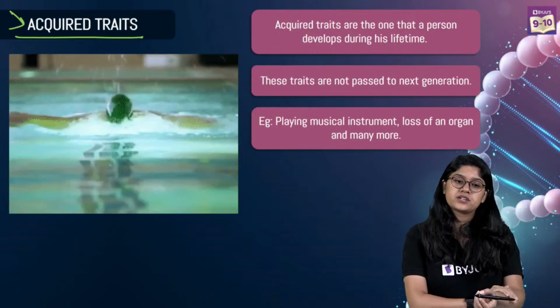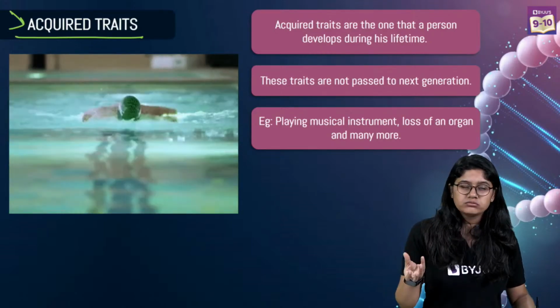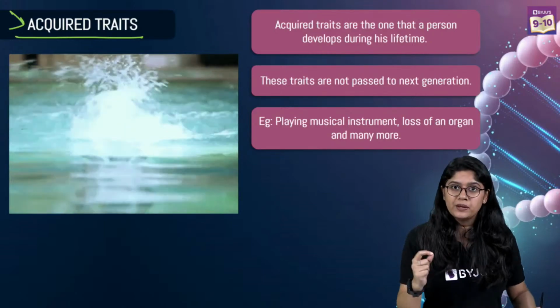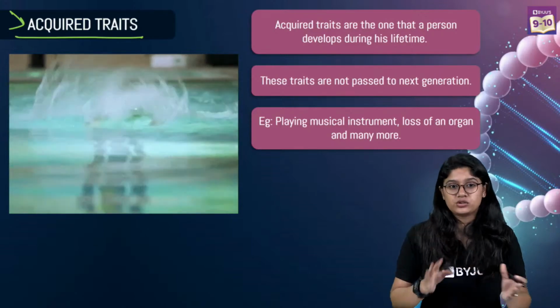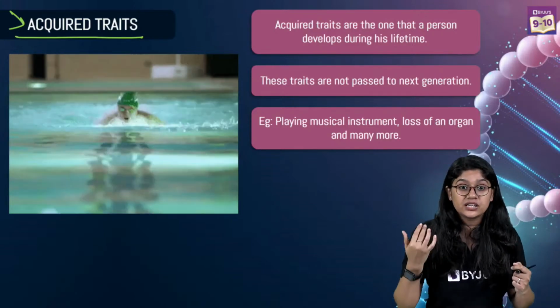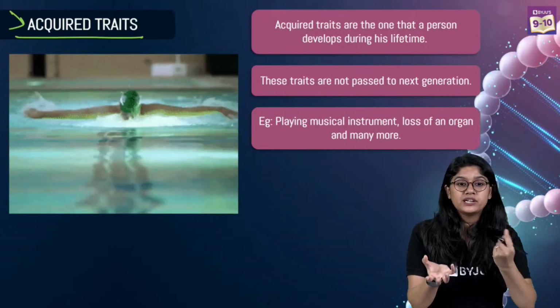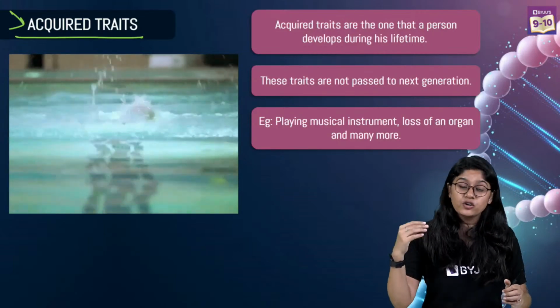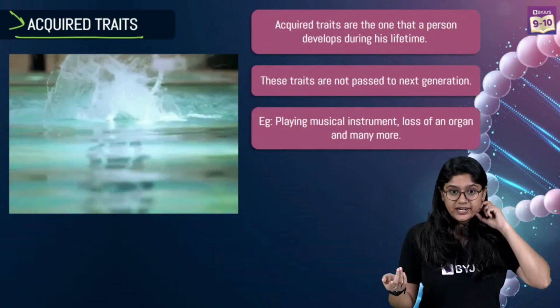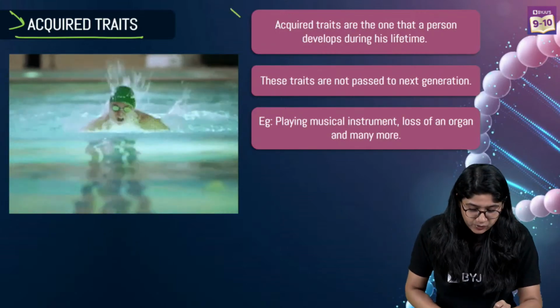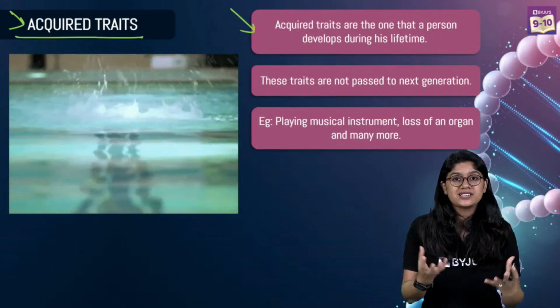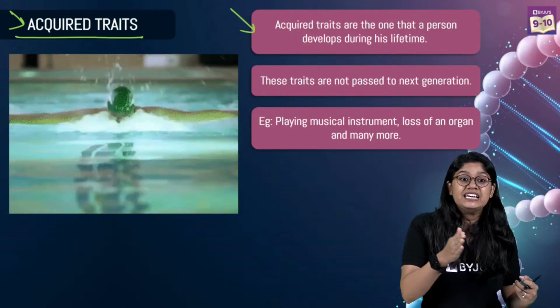Acquire, okay? If you like painting, for example, painting is not in your genes, we learn to paint, right? Every day when you practice something, it becomes your routine, and then you have that thing, right? So acquired traits are the traits that are developed by the individual during the lifetime.